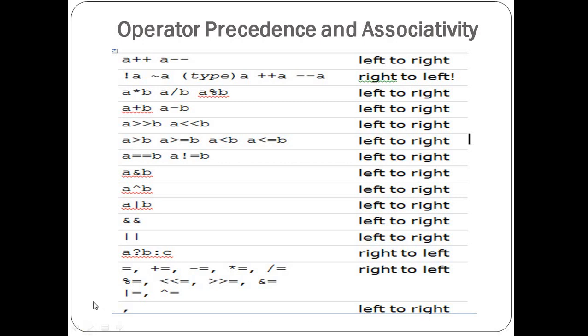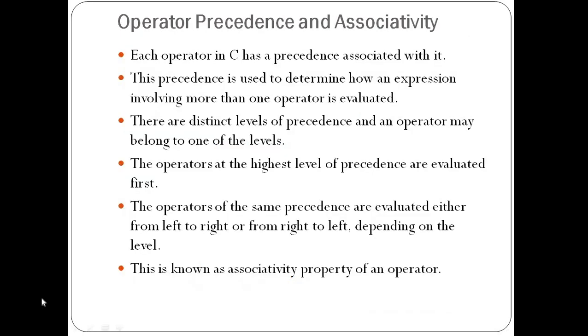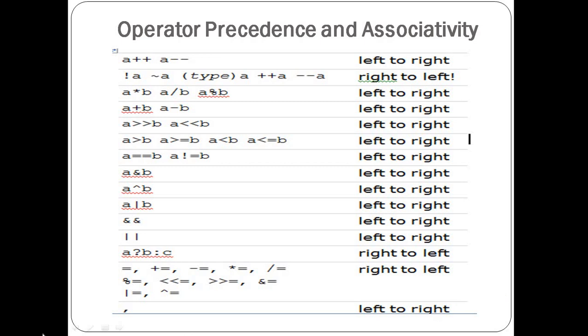Then the assignment operator and the shorthand assignment operators are executed right to left, and the comma operator left to right. So these are the ranks given to each and every operator used in the C programming language, and according to the assigned rank they are evaluated in expressions.